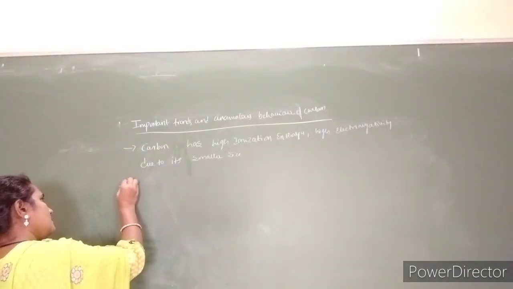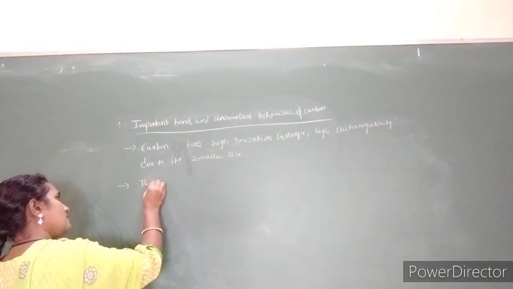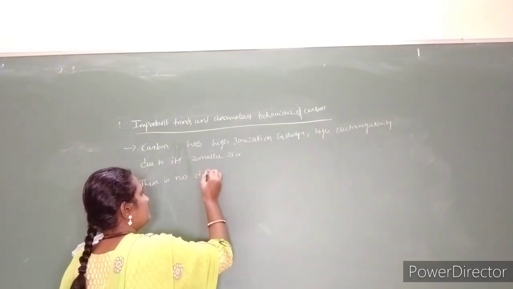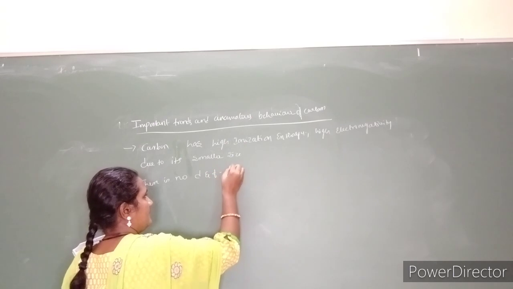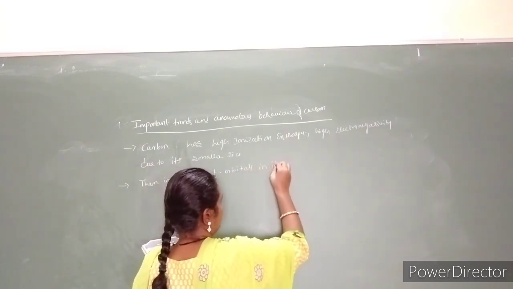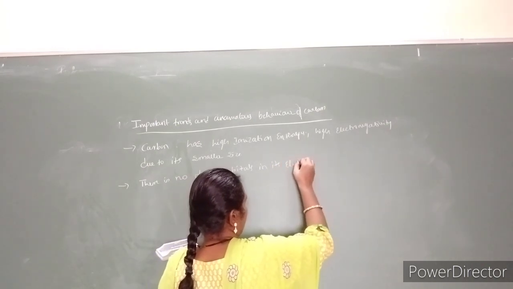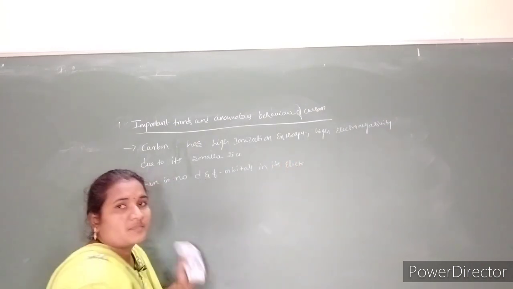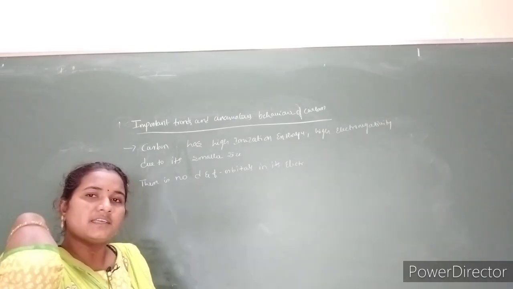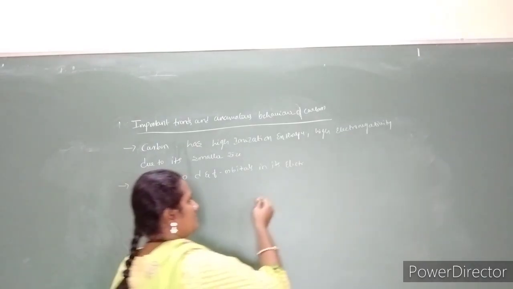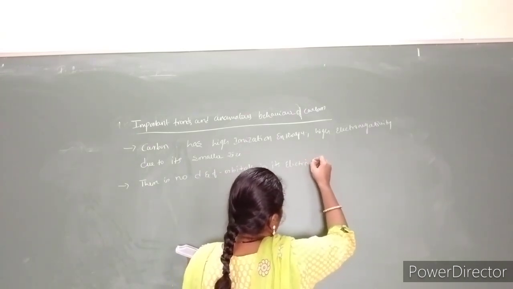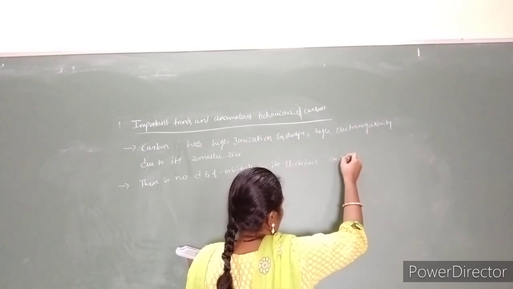And there are no d and f orbitals in its electronic configuration, but tin, lead, and germanium show the presence of d and f orbitals in their electronic configuration.